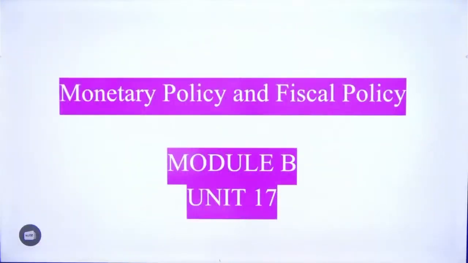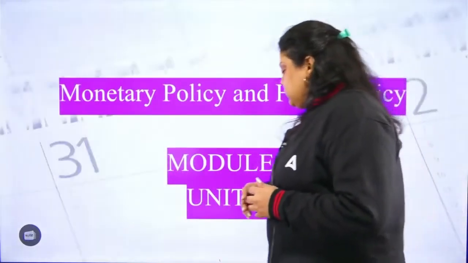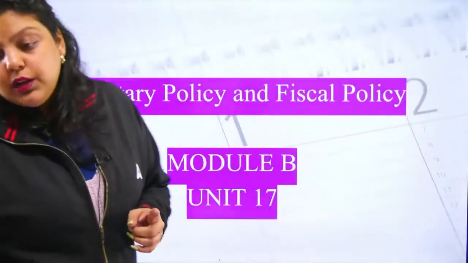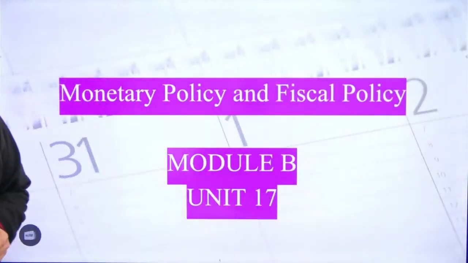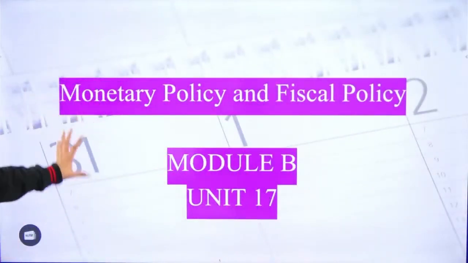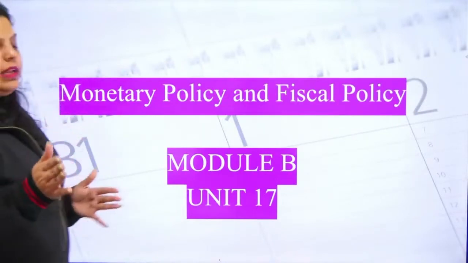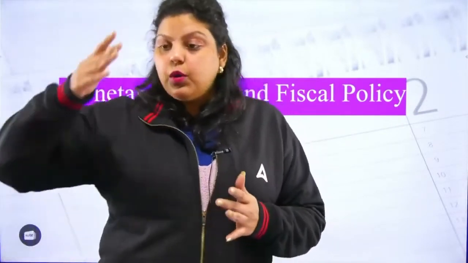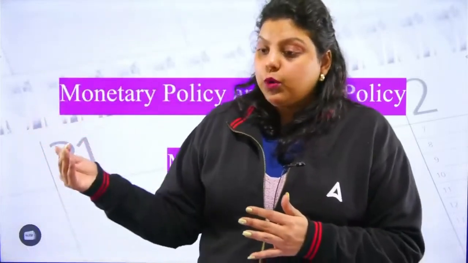Okay, so let's start. Today's session will be on monetary policy and fiscal policy, that is unit number 17, the 17th unit overall under module B. Module A has 11 units, and from unit number 12 we have module B.